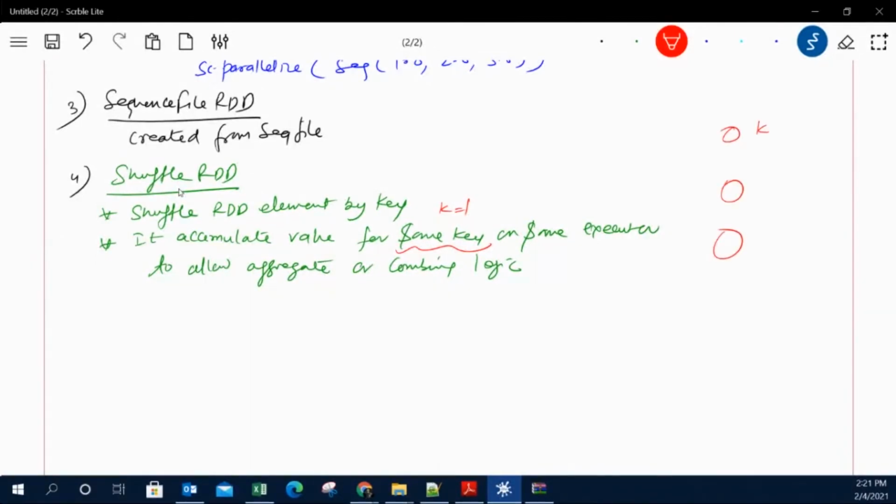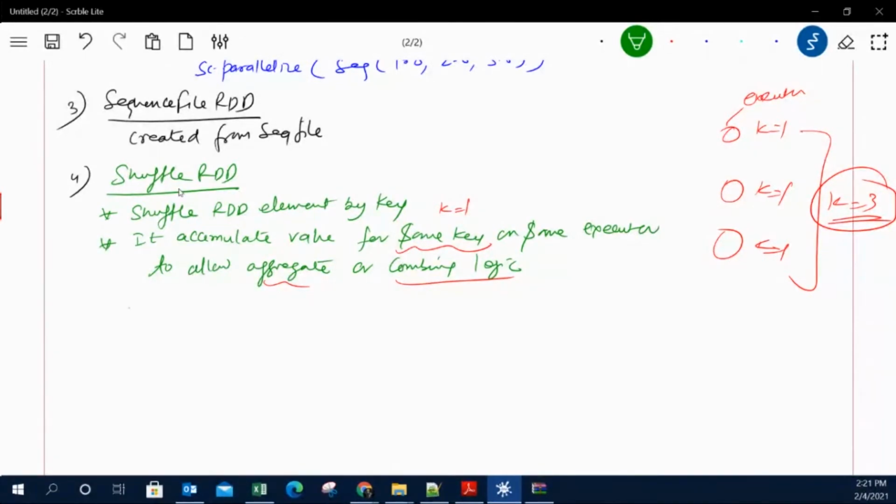Let's say these are the different executors. This key is available here, here, and here also, where your executors are running, so that you can aggregate these three. The value of the total aggregation, or combining logic, is like that. So this shuffle will be very beneficial here. An example of this kind of logic is reduceByKey. Again, reduceByKey and groupByKey are other very important functions to understand in Spark.